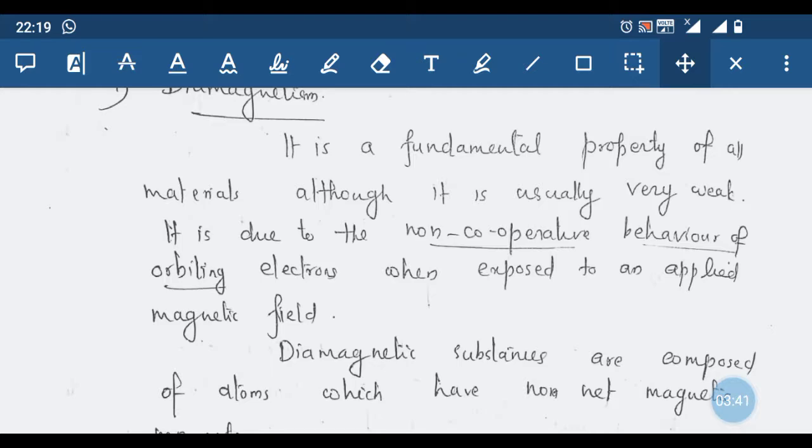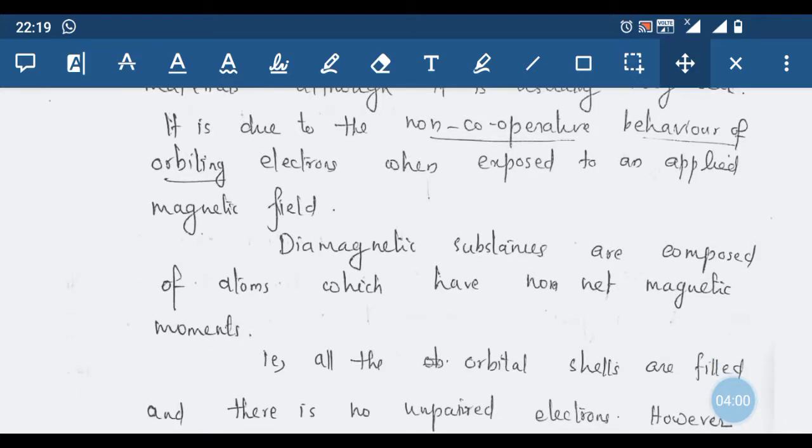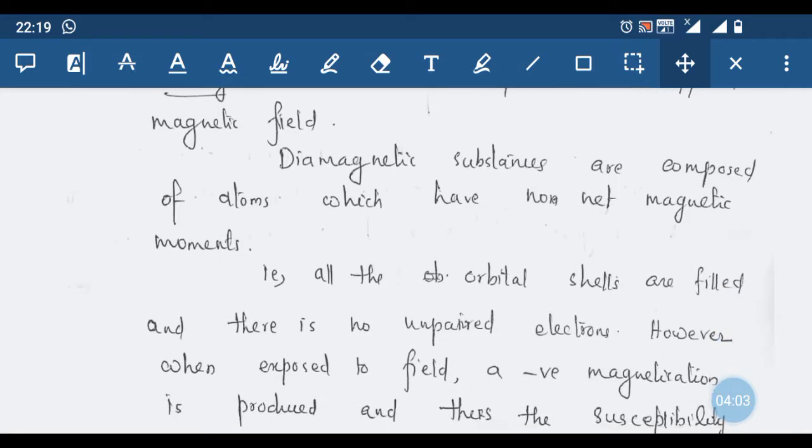So the main reason for diamagnetism is the non-cooperative behavior of the orbiting electrons towards an external applied magnetic field. Diamagnetic substances are composed of atoms which have no net magnetic moments. So that is important. In a diamagnetic substance, the atoms have no net magnetic moment. That is, all the orbital shells are filled and there are no unpaired electrons. So in diamagnetic materials, there are no unpaired electrons and all the shells are filled.